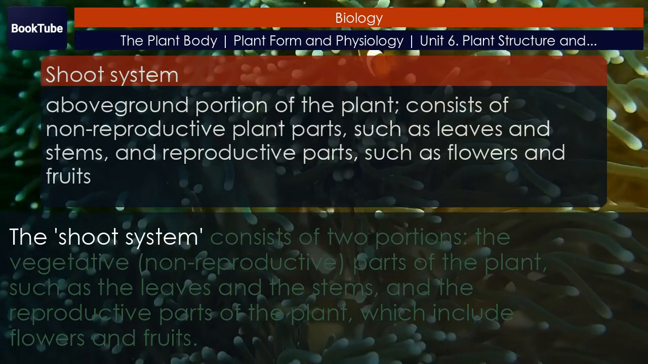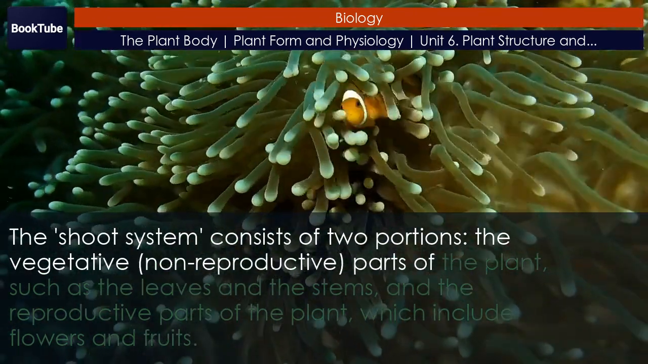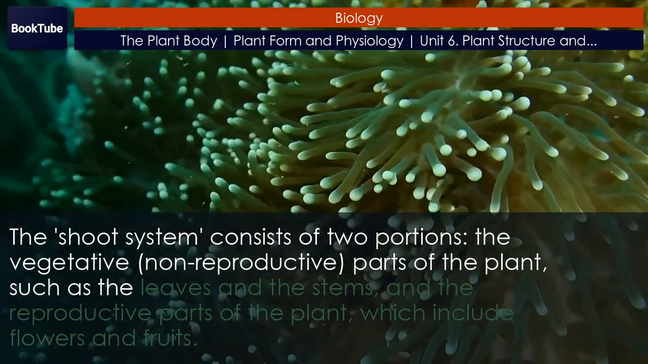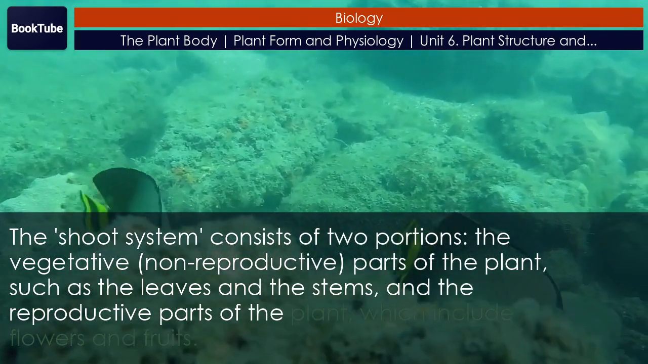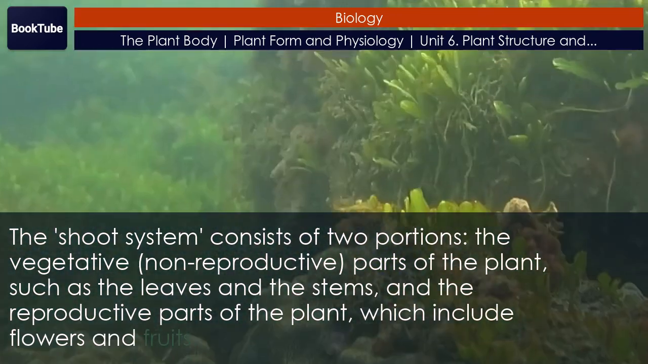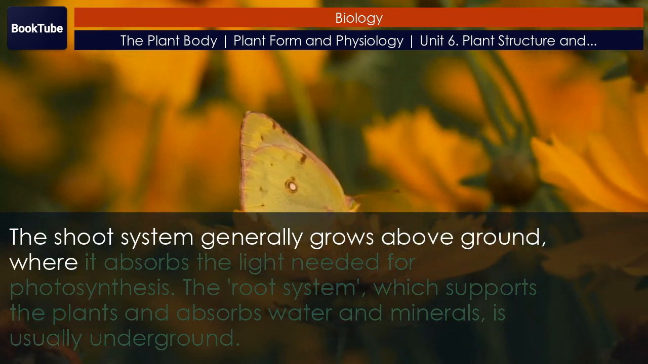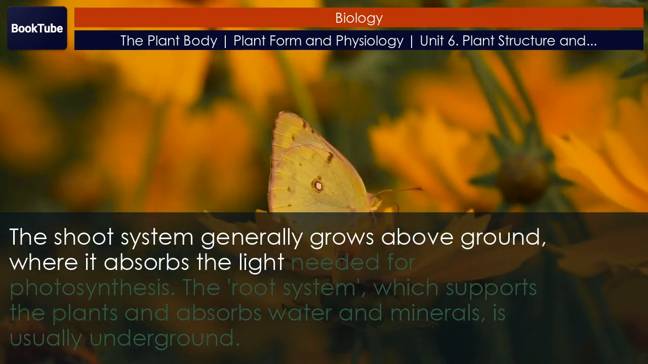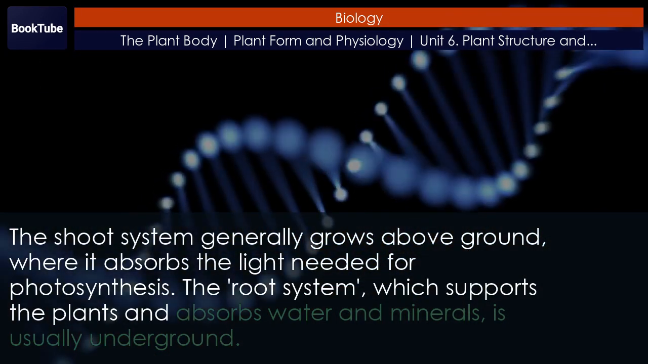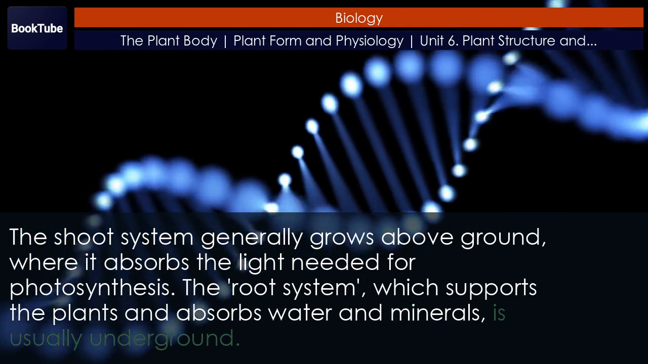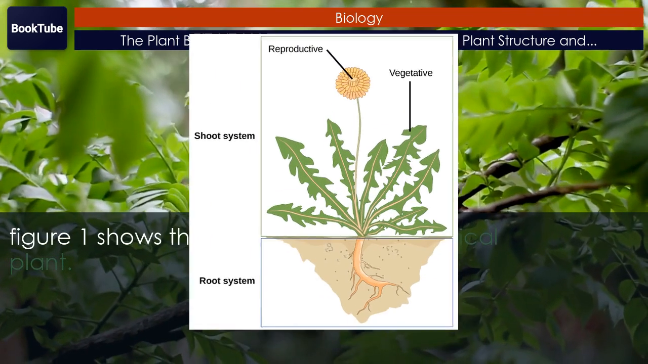The shoot system consists of two portions: the vegetative, non-reproductive parts of the plant, such as the leaves and the stems, and the reproductive parts of the plant, which include flowers and fruits. The shoot system generally grows above ground, where it absorbs the light needed for photosynthesis. The root system, which supports the plants and absorbs water and minerals, is usually underground. Figure 1 shows the organ systems of a typical plant.